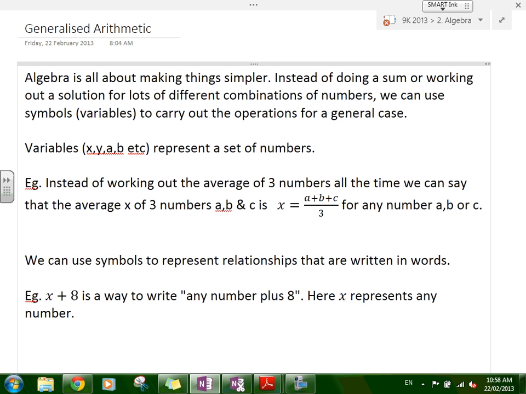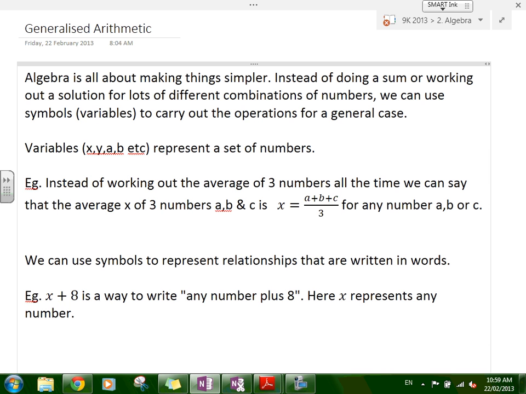Okay, so like it says here, algebra is all about making things simpler. So that's what we talked about. It's all about patterns. It's all about a rule that links different things without having to do it each time in different sets of numbers. Okay, so we talked about that a little bit yesterday.